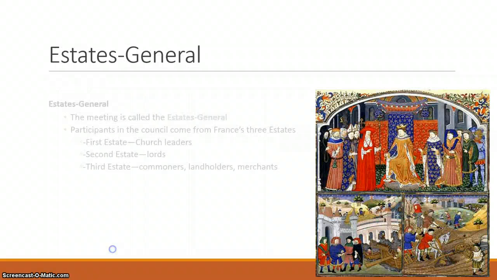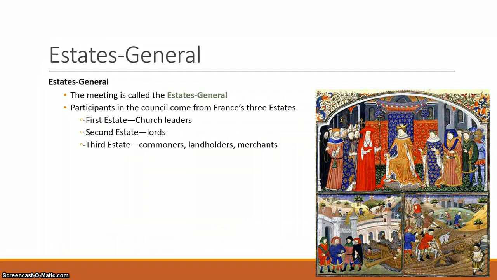The Estates General. The Estates General were meetings in which three groups of people from France would gather to make decisions on laws. The first estate was led by church leaders, the second estate led by the lords, and the third estate were the commoners, landholders, and merchants. The three groups would meet to discuss important issues